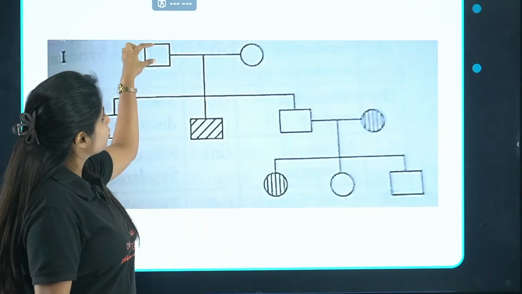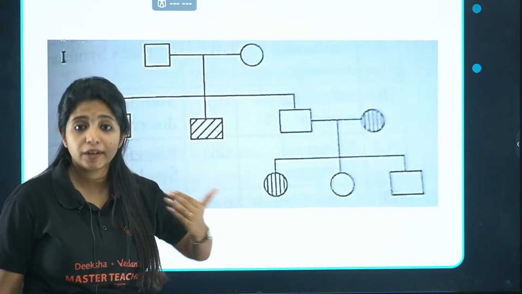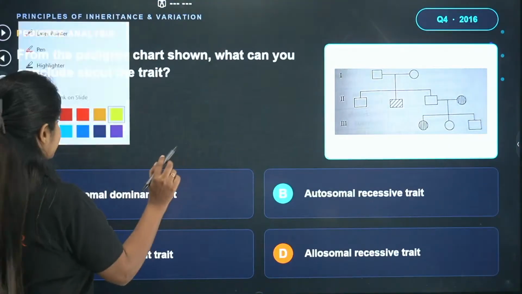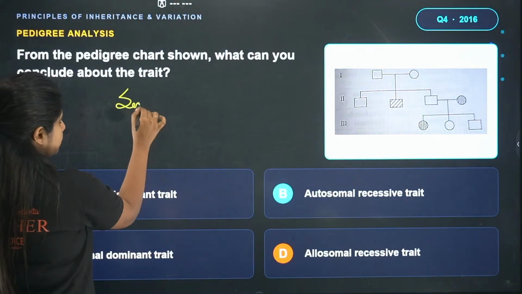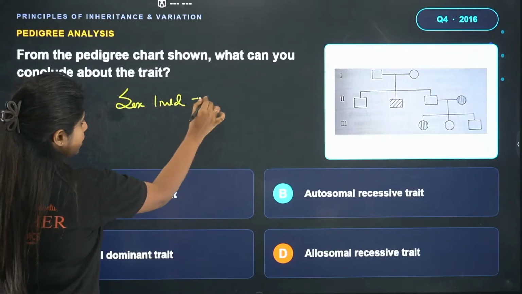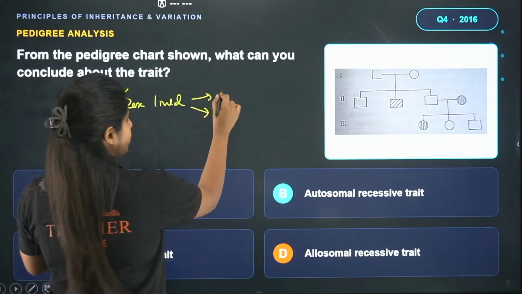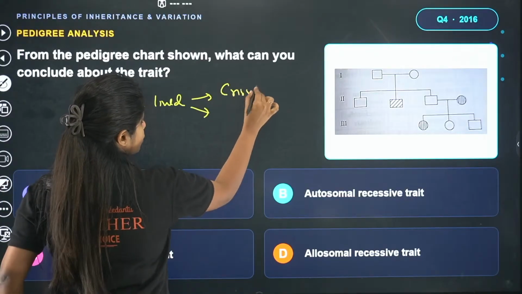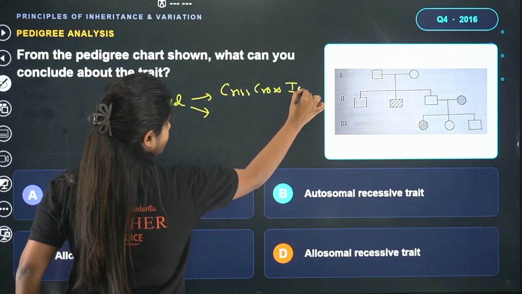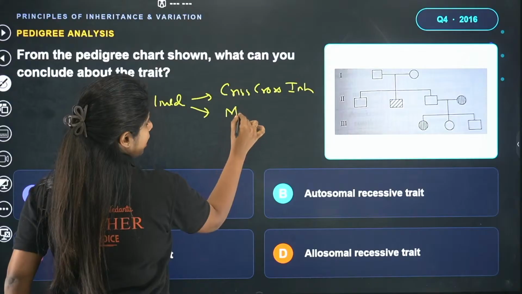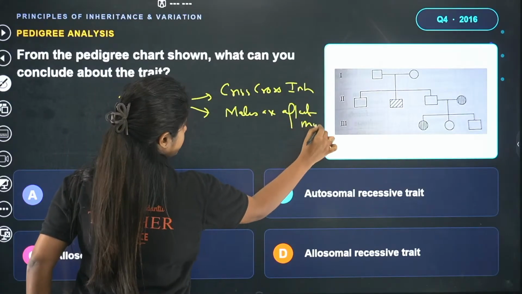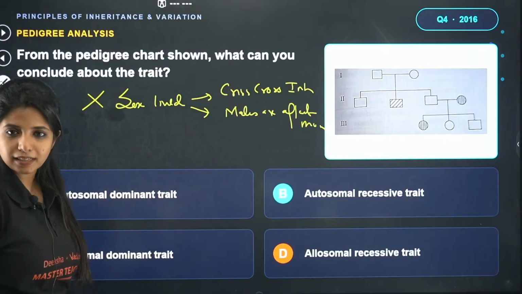If here also one parent was affected, I would have said it is dominant disorder. But that's not the case. It is going to be recessive. So we know it is not sex-linked. Why not sex-linked? Because I do not see crisscross inheritance, nor do I see that the males are affected more. That is why I can remove the sex-linked part.